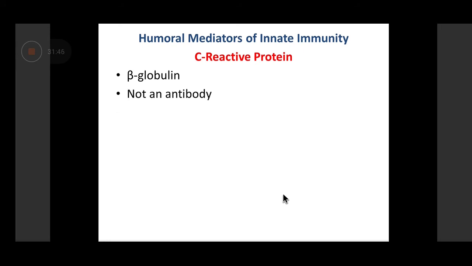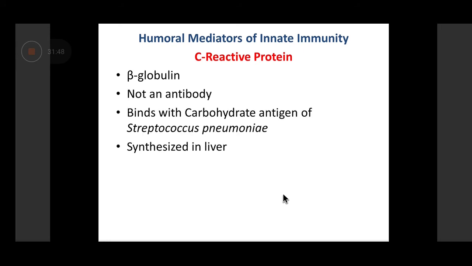Now we come to the last humoral mediator of the innate immune response, that is C-reactive protein, also referred to as CRP. This is a beta globulin. It's not an antibody. Antibodies are gamma globulins. It is called a C-reactive protein because it binds to the carbohydrate antigen of Streptococcus pneumoniae. This C stands for carbohydrate antigen.